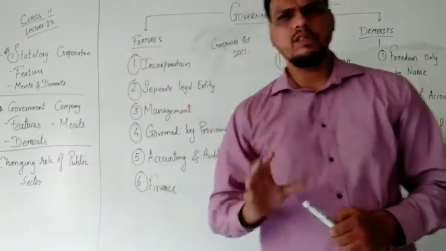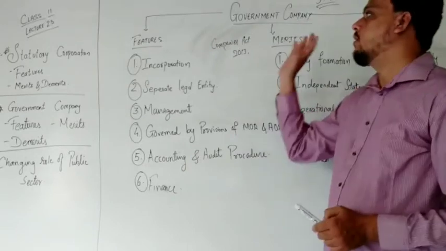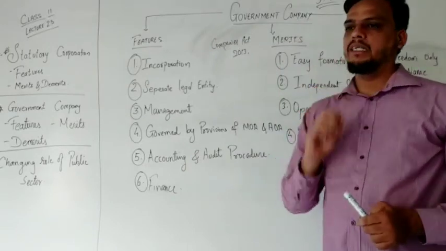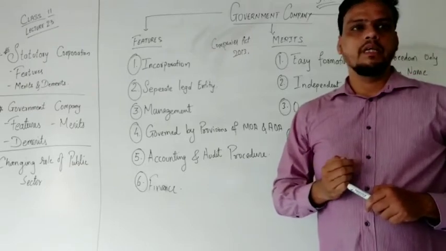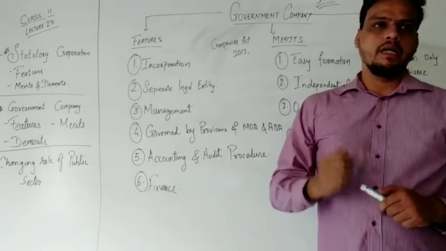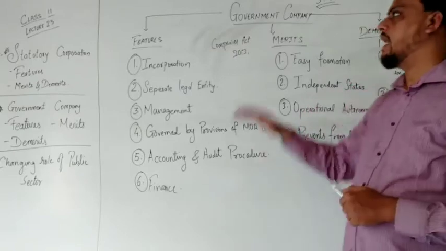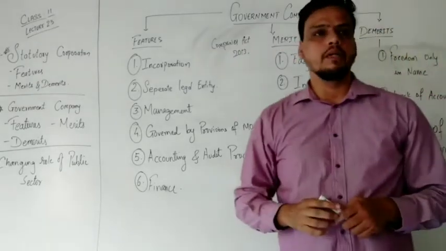So this is the short summary of a government company. It is registered according to the Companies Act 2013, and it is controlled and managed by the government itself because they have 51% of the shares in the company.